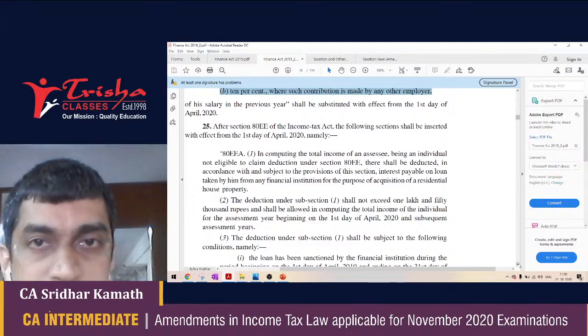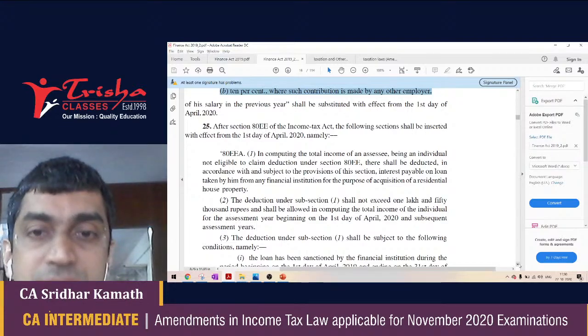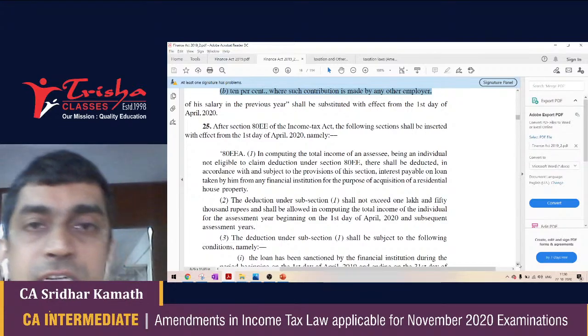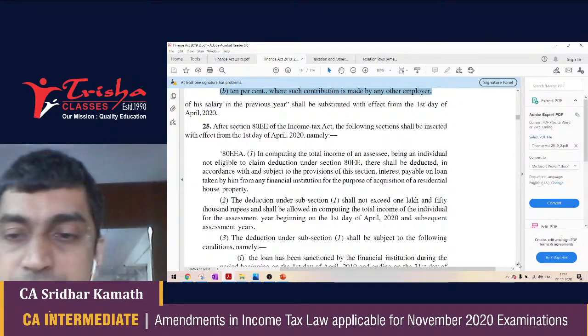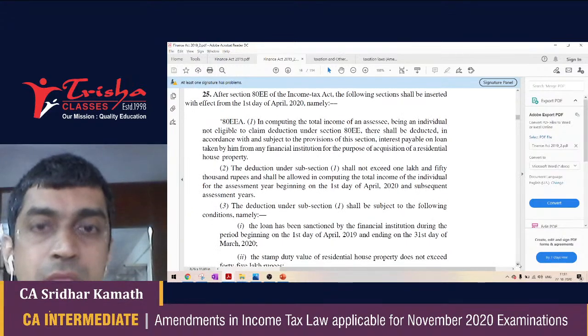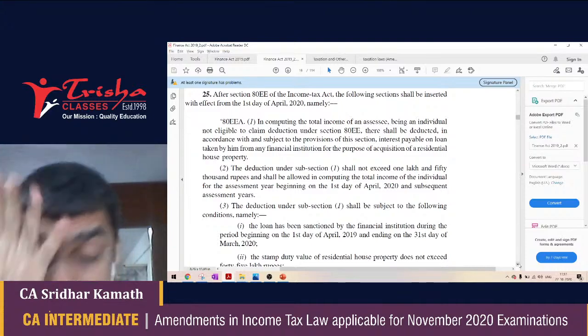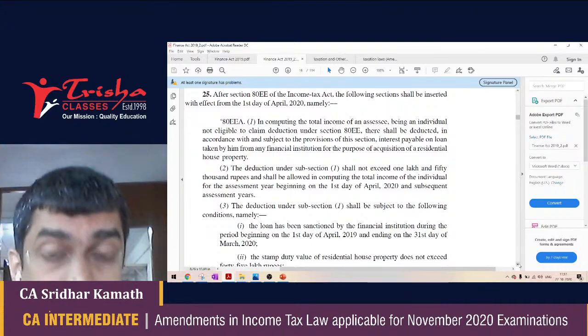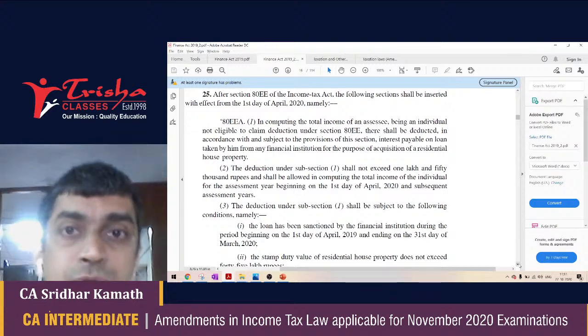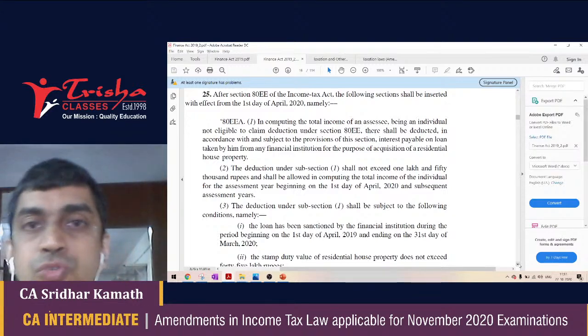This deduction of 1,50,000 for interest on housing loan is available if the following conditions are satisfied. Condition number 1, the housing loan is taken in 2019-20. Students, please observe, the loan should be taken from 1/4/2019 to 31st March 2020.